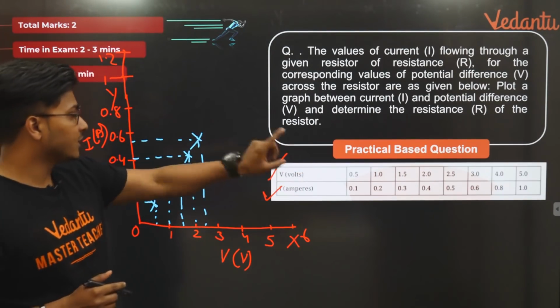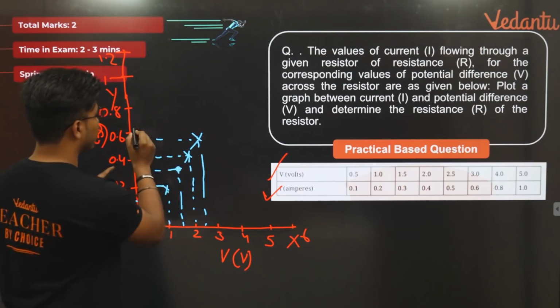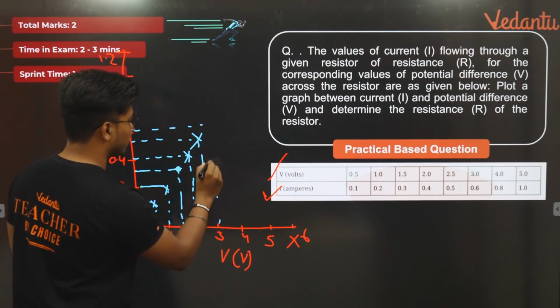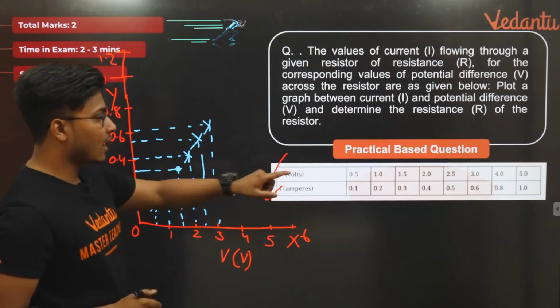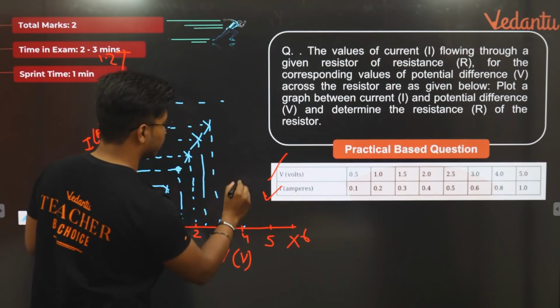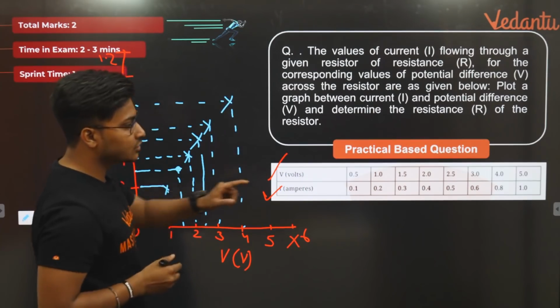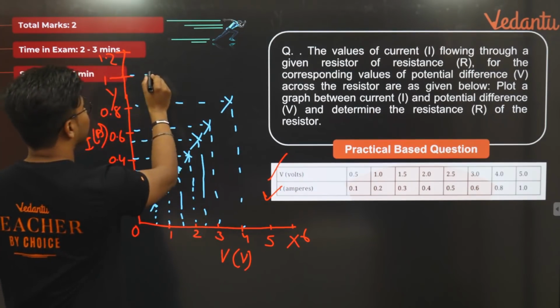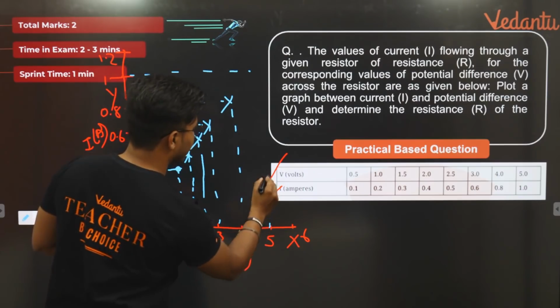And then you have 0.6, 3. So this is 0.6 and you have 3. And then you have 0.8 and 4. So this is 0.8 and this is 4. And then last you have 1 and 5. तो ये आपका 1 है और ये आपका 5 है.